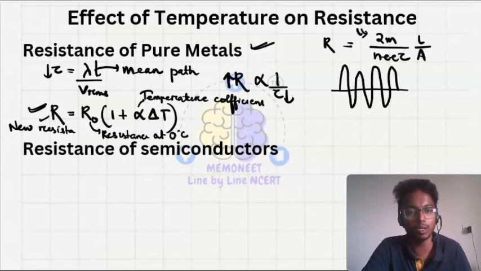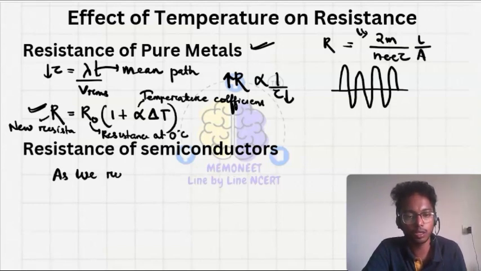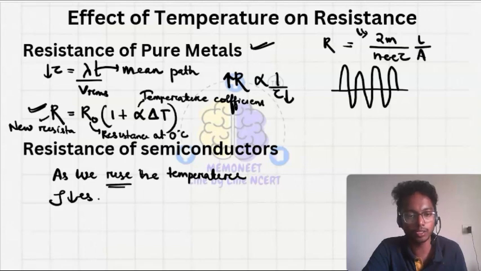Then for the semiconductors, as we raise the temperature, the value of rho will also decrease, the resistivity will decrease. And we know that alpha, the temperature coefficient for the semiconductor, is negative.